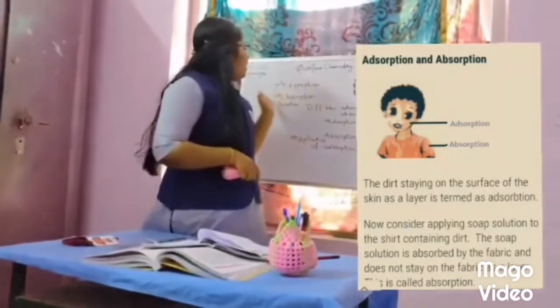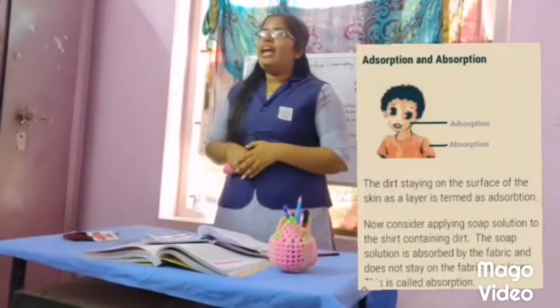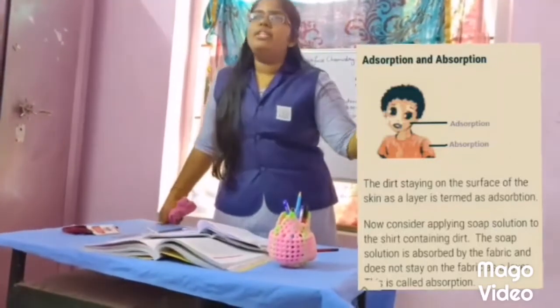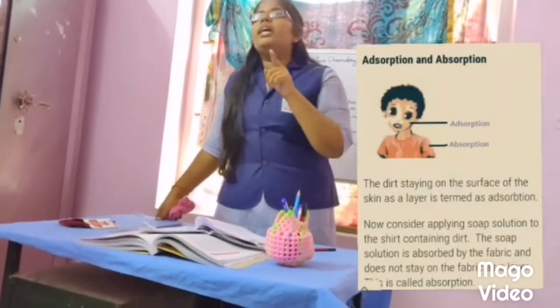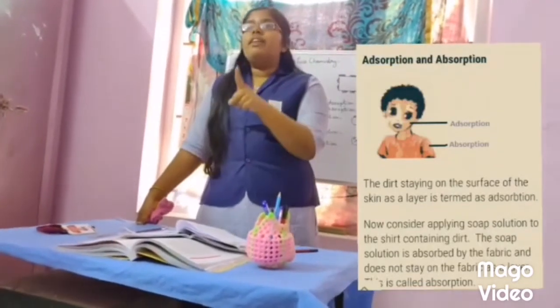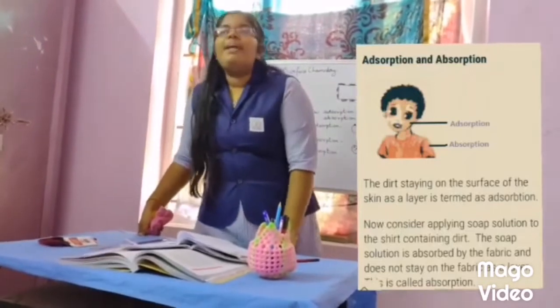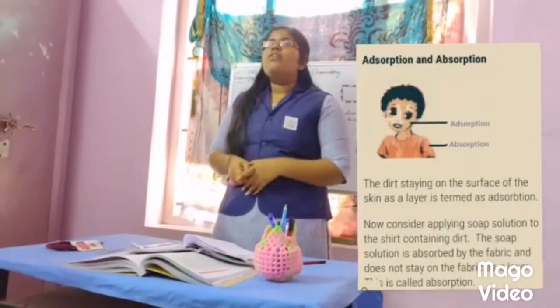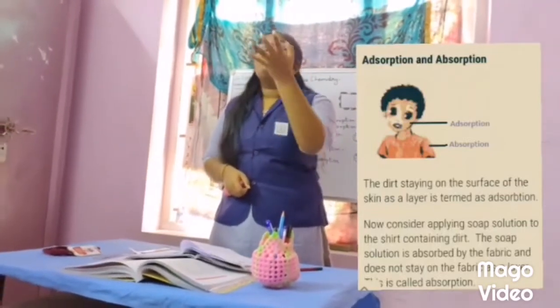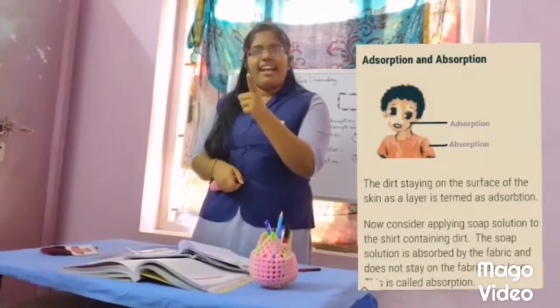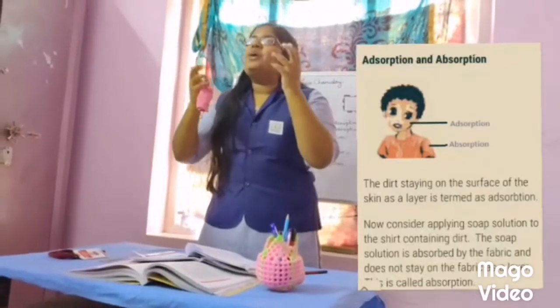Okay. And what is absorption in our day-to-day life? Consider the example which we studied before, dirt in the shirt. To remove dirt in the shirt, what will we apply? We will apply soap solution, right? Does the soap solution form a layer? No. The fabric will absorb the soap solution.